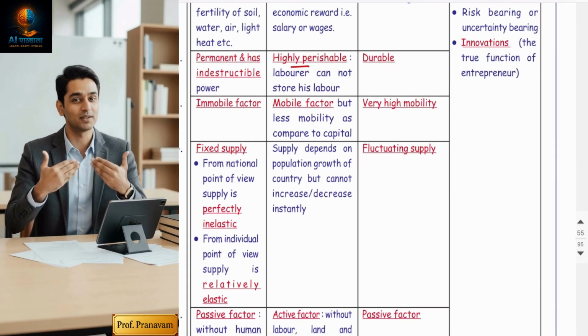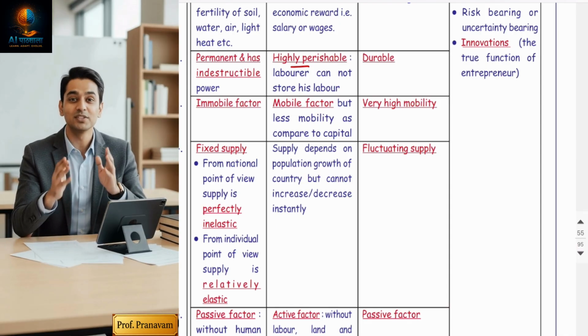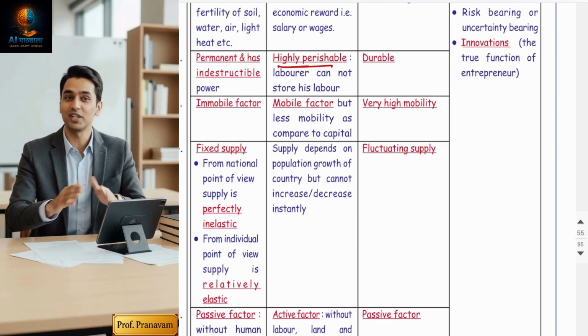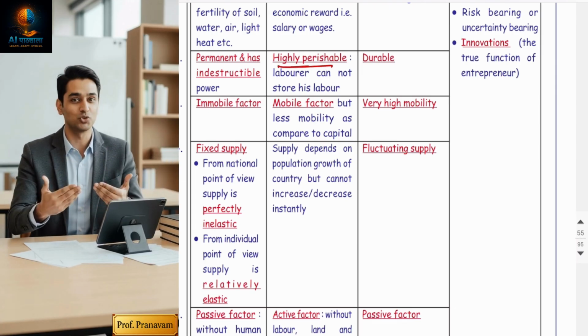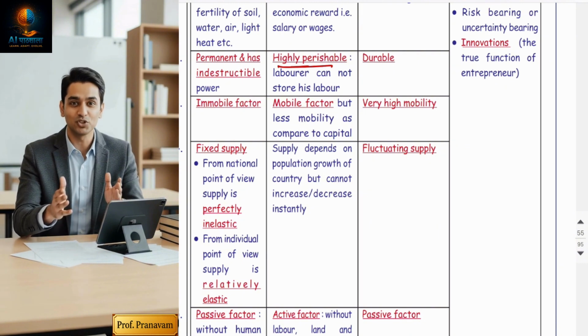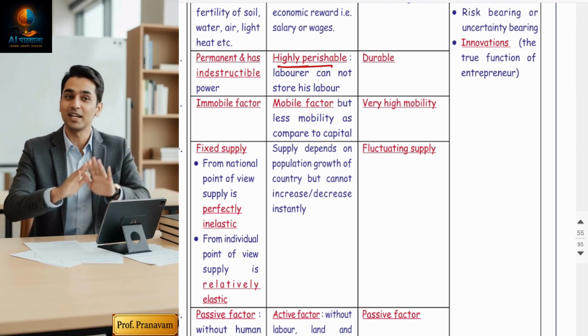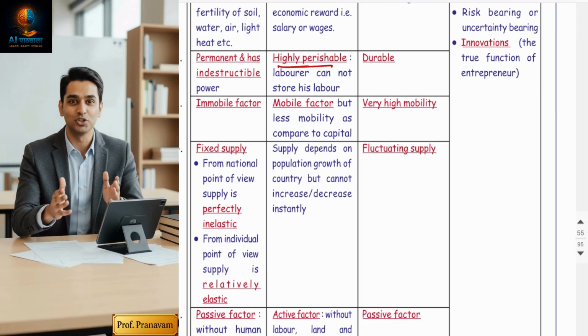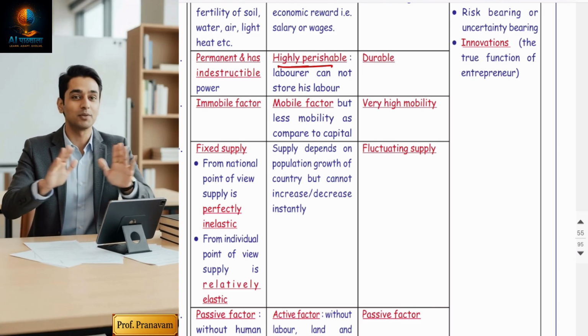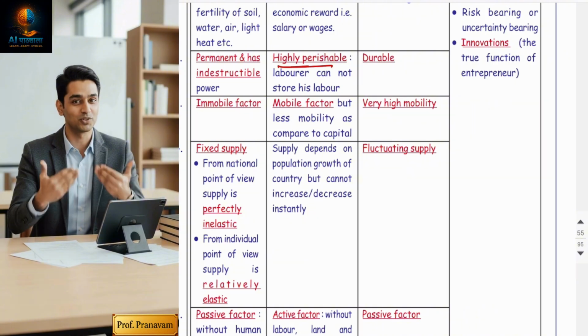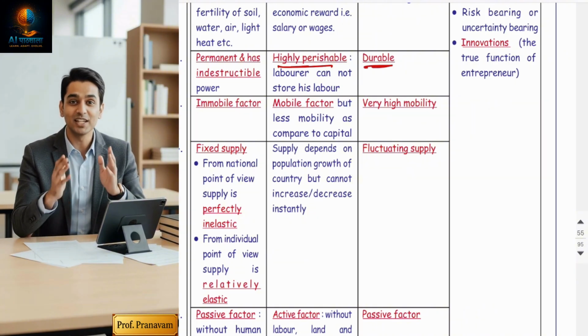Second, land is permanent and indestructible. Of course, land is a natural resource. Human beings cannot destroy it. Rather, it will remain for thousands of years. But labor is highly perishable. My energy, labor means human efforts. Human efforts every day regenerate and every day perish. You cannot store it. So if you are wasting today's energy, it is already exhausted. You cannot say today I'm going to save my energy and tomorrow I'm going to work for two days. No, if you're not using your energy today, it will perish, right? So it is highly perishable.